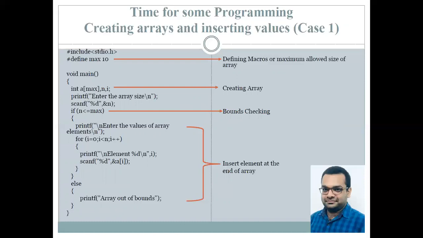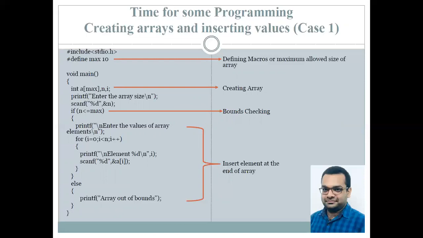Through the scanf statement, we are entering the value of n. Then comes the if statement. In this, we are checking whether n is less than or equal to max. So this is the bound checking that I'm talking about, that we have imposed. If this value is less than the maximum allowed size, then we are going to go for the further processing. In case this is not allowed, then we straight away jump to the else statement. It prints array out of bounds and this program exits.